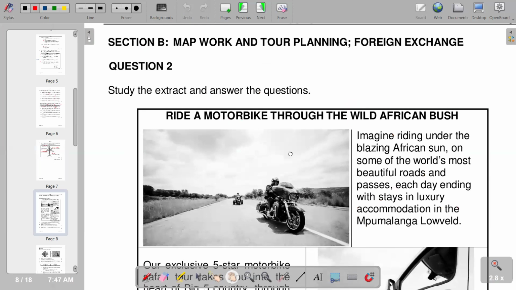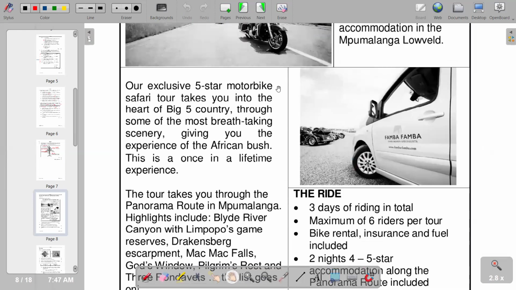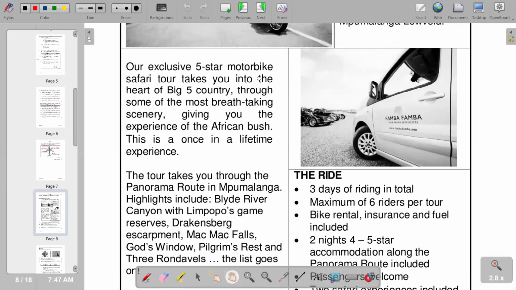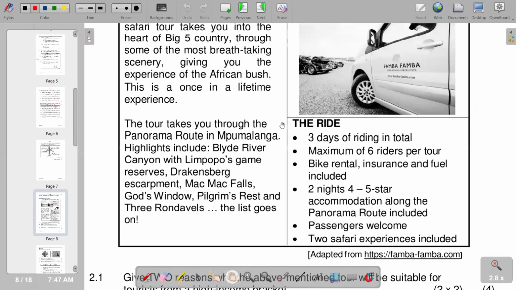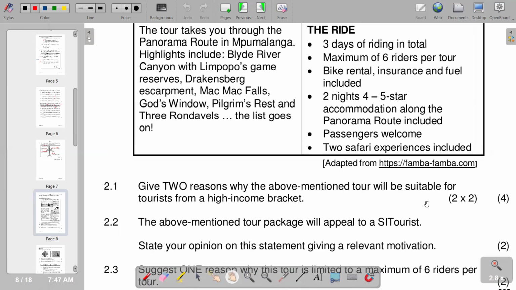So you need to go through the extract that you are given. So on the first question, it reads, give 2 reasons why the above mentioned tour will be suitable for tourists from a high income bracket. So we refer back to the extract.